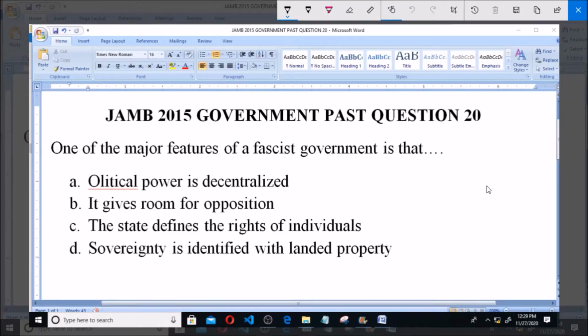2015 government past question. Question number 26. One of the major features of a fascist government is that...